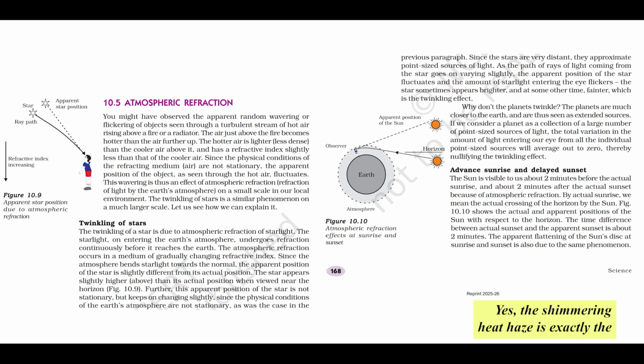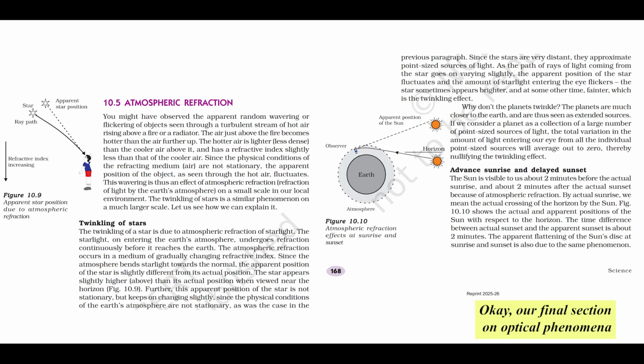Excellent connection. Yes, the shimmering heat haze is exactly the same principle, localized atmospheric refraction due to temperature and density differences. And you're absolutely right about observatories. Astronomers go to great lengths to build them at high altitudes, on remote mountains, precisely to minimize atmospheric disturbance. Up high, the air is thinner, less dense, and generally more stable. This means less refraction, less turbulence, which causes blurring, astronomers call it seeing, and less scattering, which we'll discuss next. It allows them to get much clearer, sharper images of faint and distant objects. And space telescopes like Hubble or Webb avoid the atmosphere altogether, giving the clearest views possible.